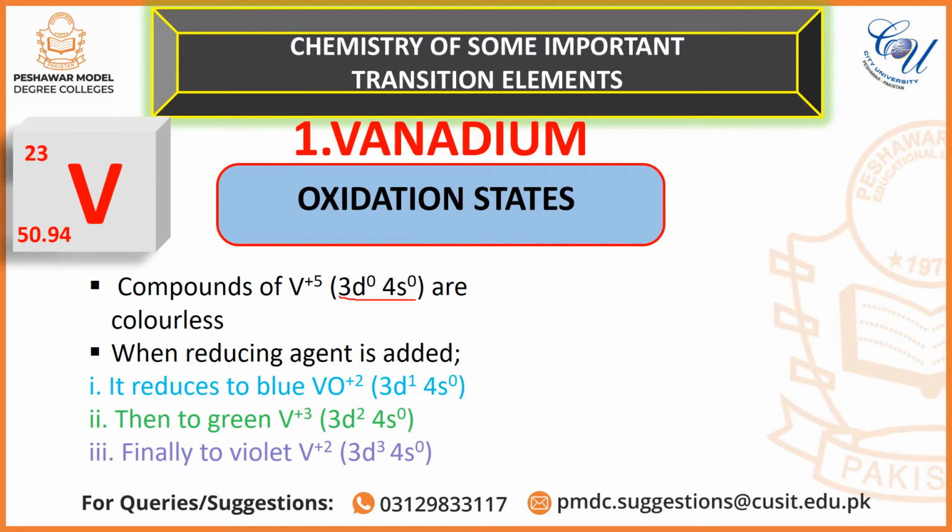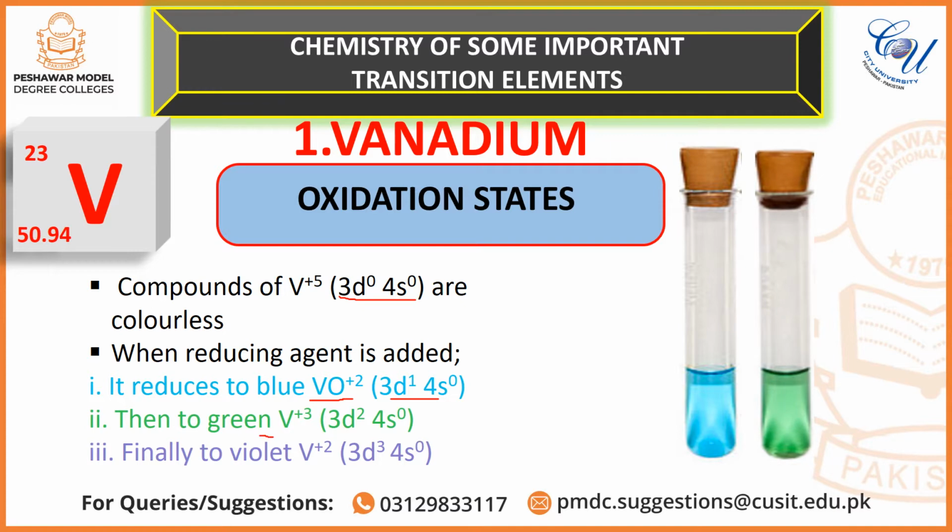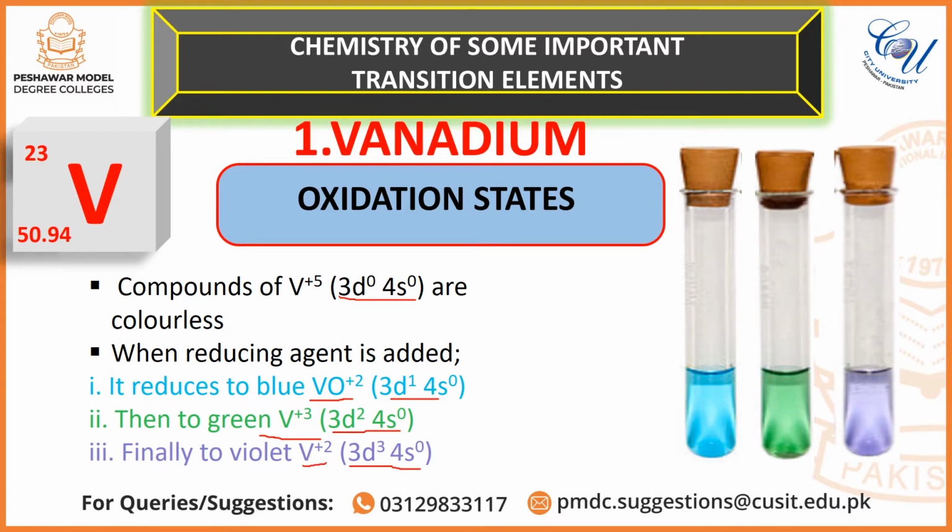When a reducing agent is added to vanadium +5, it reduces to blue vanadyl ion with electronic configuration of 3d1 4s0. Further, it reduces to green vanadium +3 with electronic configuration of 3d2 4s0. And finally, it gets violet color due to vanadium +2 ion, where the electronic configuration is 3d3 4s0.